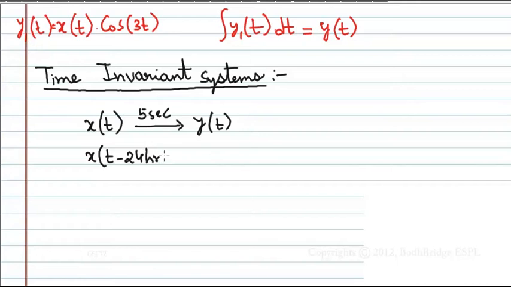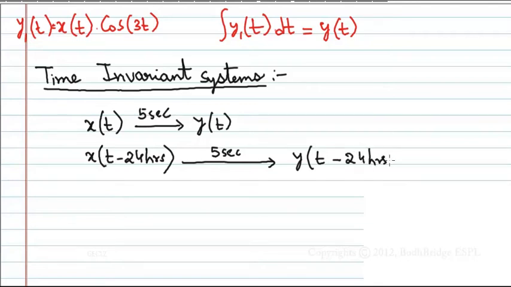You gave x of t after 24 hours delay, means today you did not give, tomorrow you gave. Then after 24 hours, that is tomorrow, after 5 seconds you should get y of t, means y of t is also coming after 24 hours, right? You understood what I am saying?